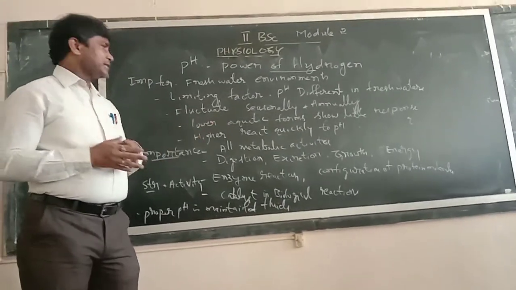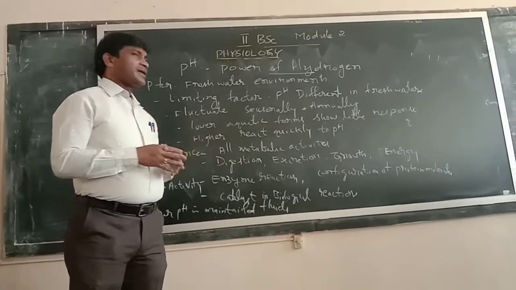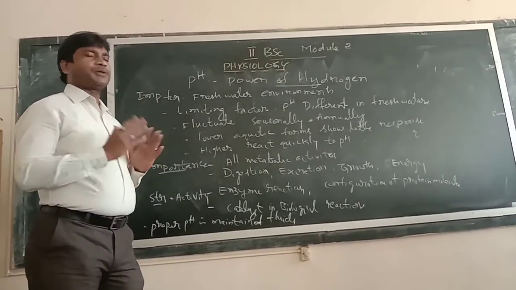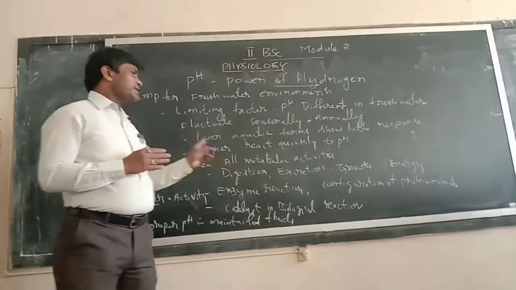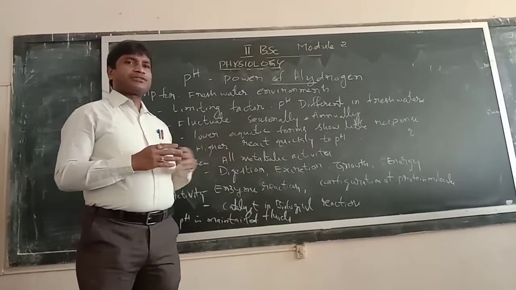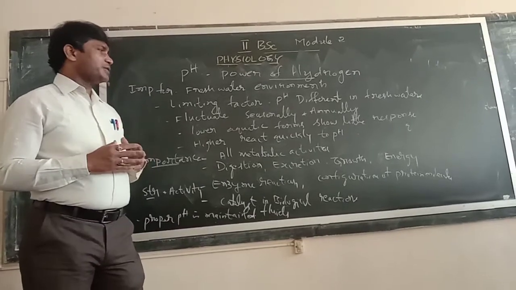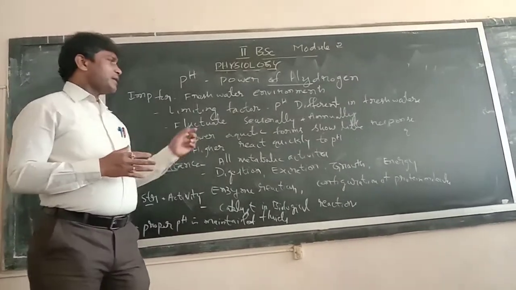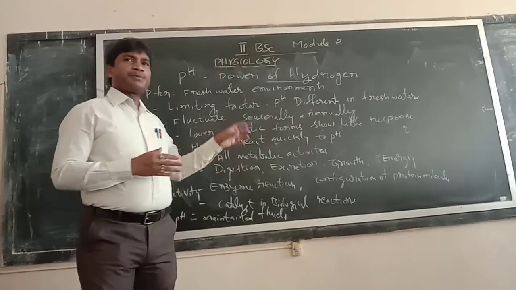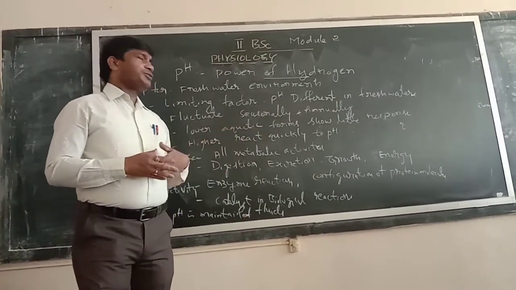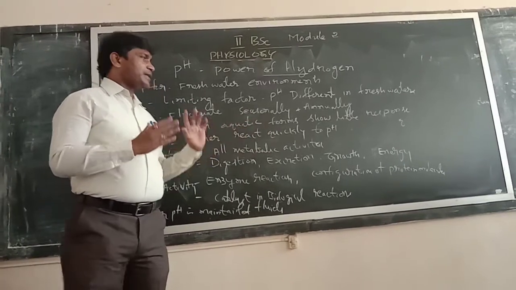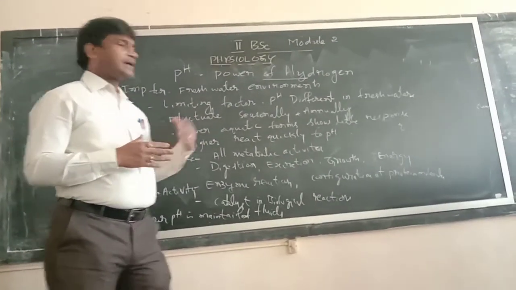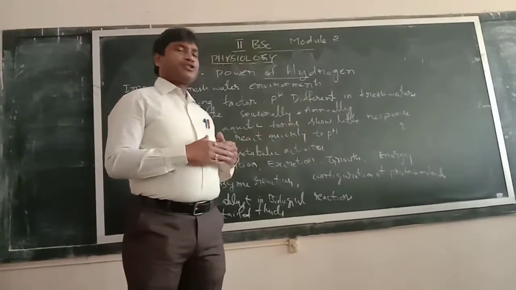Various metabolic activities, then digestion. A particular pH is to be maintained for digestion, and also for the extraction of various external products, extraction of mucus and even urine and other external products. So the maintenance of pH is very much important. And growth. Growth of the body, growth of the life forms, is also mainly dependent on the pH maintenance.